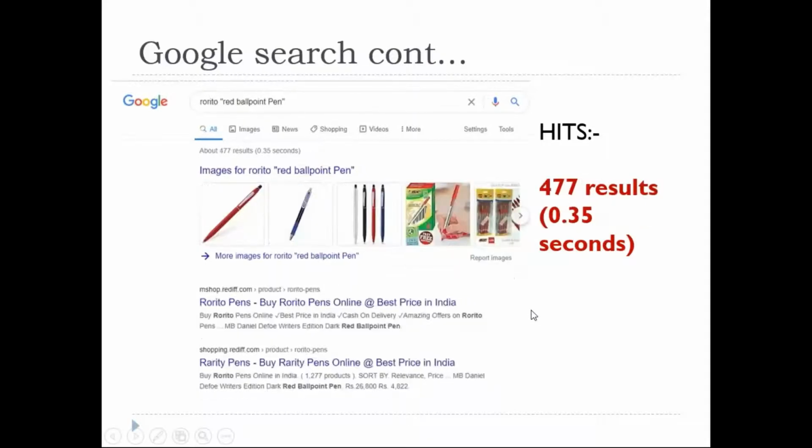Now, further I am reducing down, right? What is that? Rorito plus red ballpoint pen as the total keyword search. Here you could very well see, notice that red ballpoint pen as a single term. Just think about the search result. Only 477.